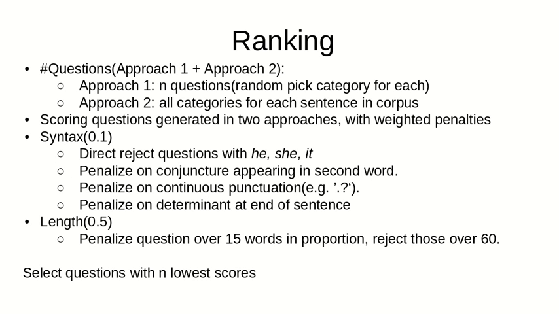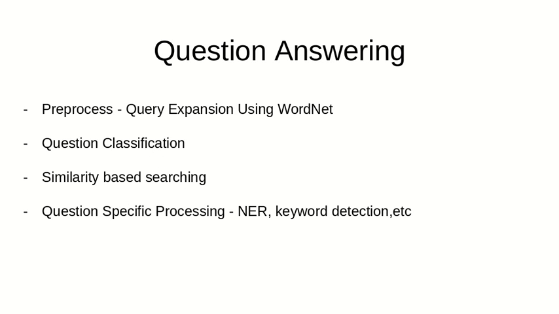After generating a large set of questions, we employ a scoring function to score each question based on syntax and length criteria. We penalize syntax errors and overlength. Therefore, we encourage questions to keep a good syntax style and reasonable length. We then select the n lowest score questions to be the output. For question answering, we do query expansion and then query classification based on what type of question it is. Then we continue with a similarity-based search and finally end with some text processing on a case-by-case basis.